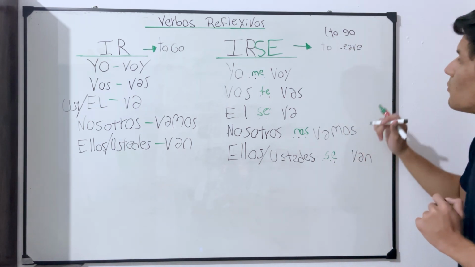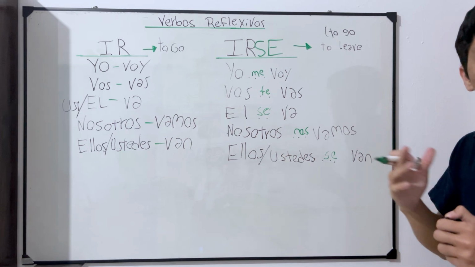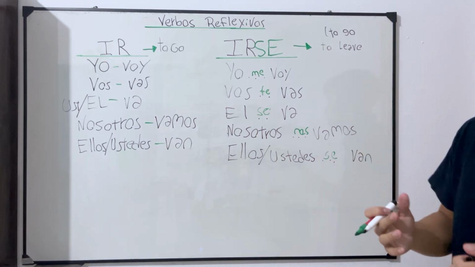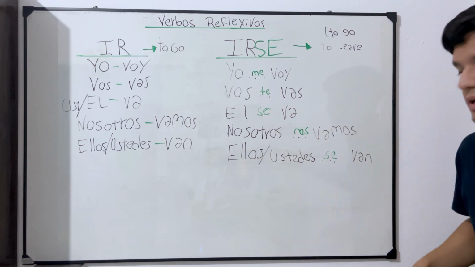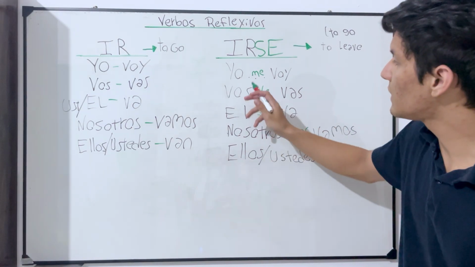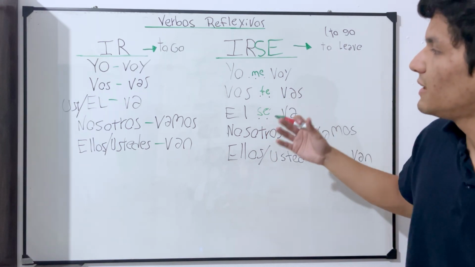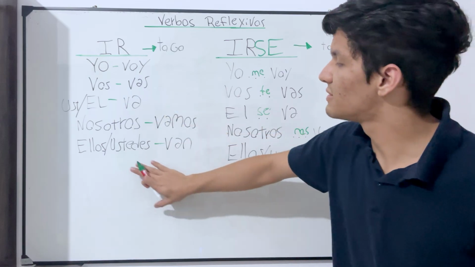But most of the time we just say to leave. So this is a common grammatical mistake, but nowadays people say it like this. You should just consider the first meaning, to leave. As you can see, if you do not say me, te, se, nos, se in the middle, it will be in its normal way.